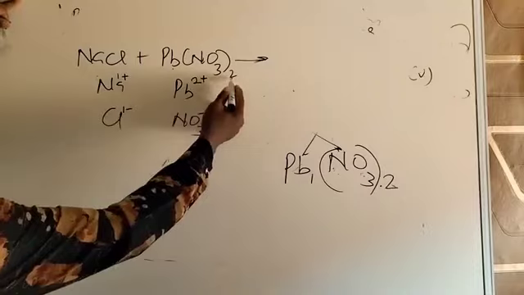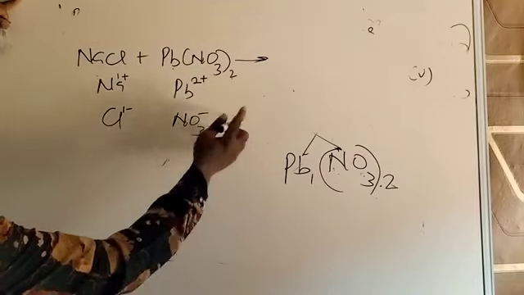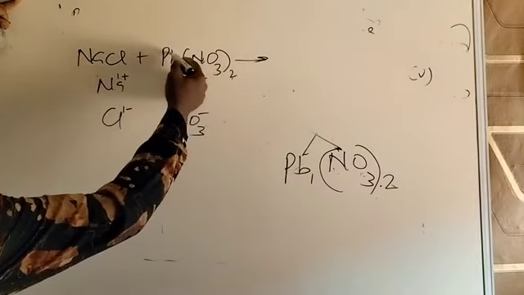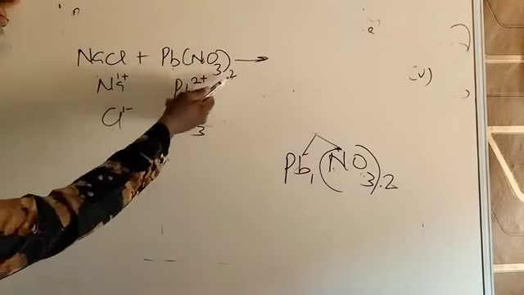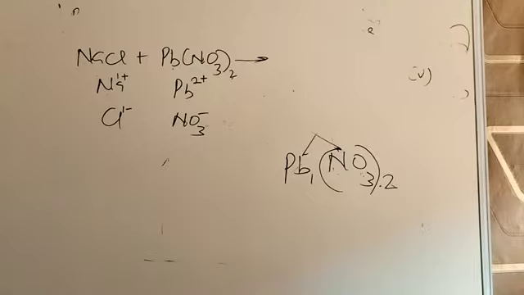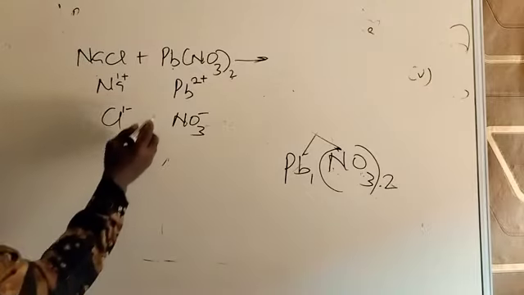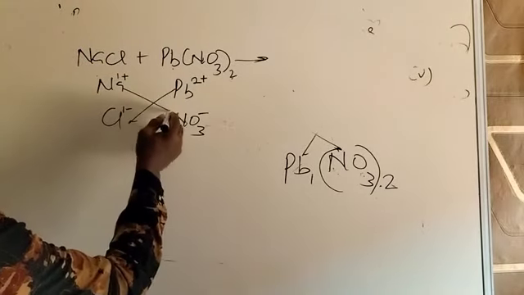But I did not put the 2 here. No, because this 2 refers to the valency of lead. So when they separate, they take back their valence. So lead takes back the 2. So when you have done that, you marry unlike charges. So this one moves to this, and this one moves to that.